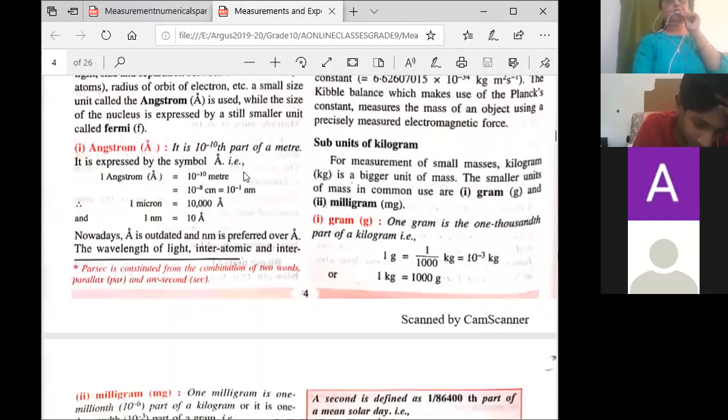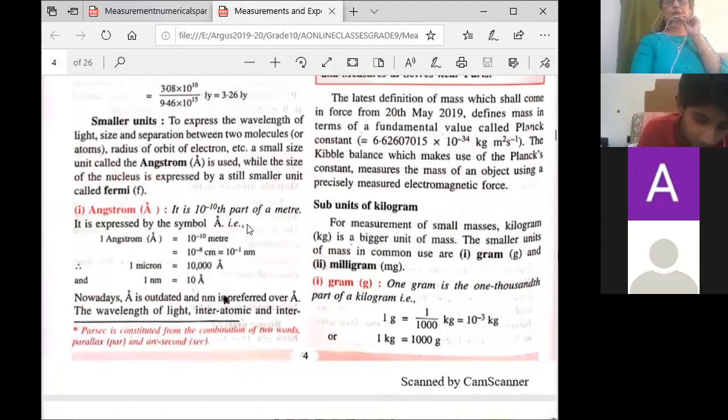Wavelength is measured in a very small unit, that is angstrom. Again, 1 angstrom is 10 raised to minus 10 meter. So it is even smaller than nanometer. Nanometer is 10 raised to minus 9 meter. This is 10 raised to minus 10. But see, as I said, nowadays angstrom is outdated. Nanometer is preferred over angstrom. Nobody is using angstrom. They use nanometer.